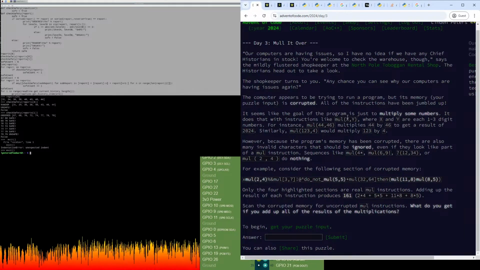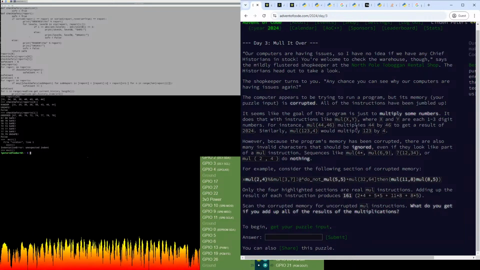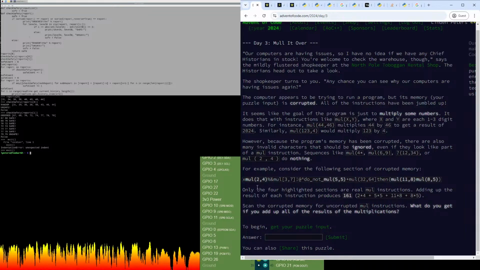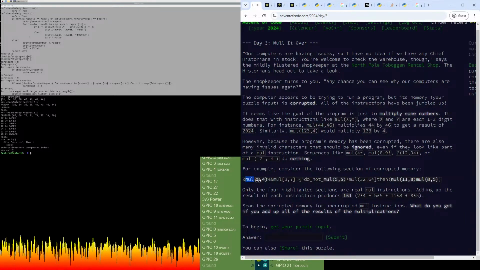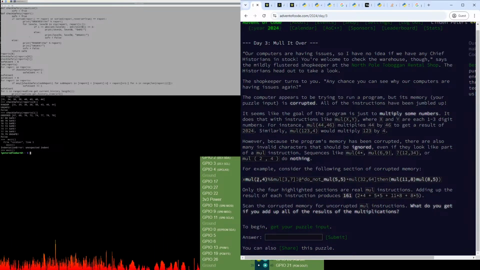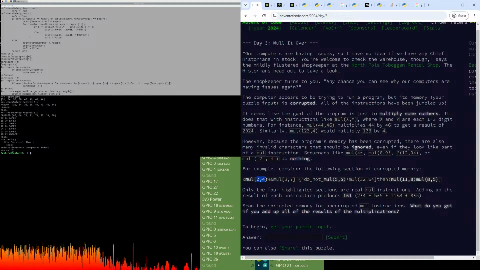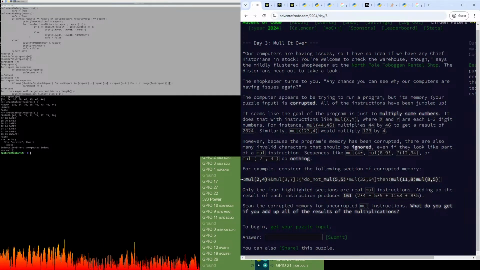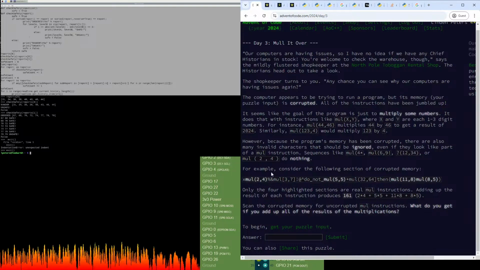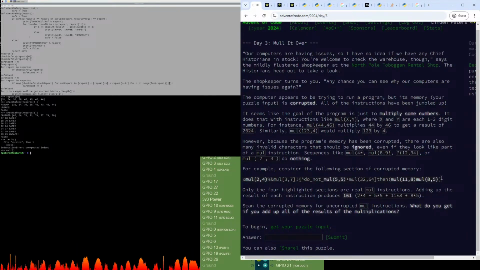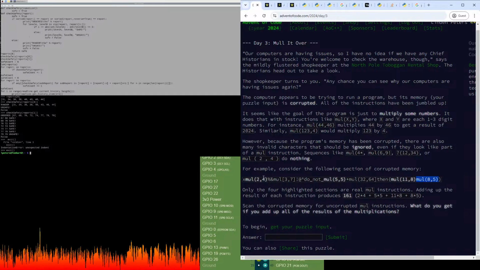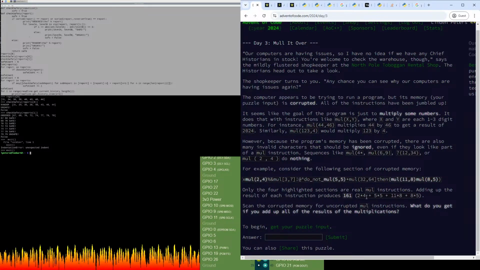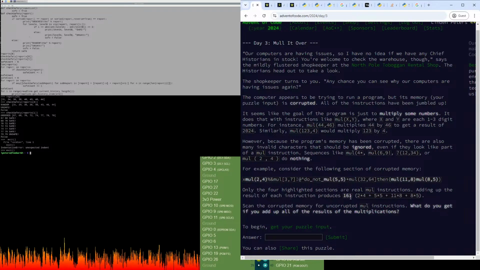So what we need to do is write a regular expression that will scan through any line of input and just look for mul, bracket, with 1 to 3 digits, comma, 1 to 3 digits, and no other characters, and it'll just return all of those, and then we'll process each one individually. Just evaluate them and add it all up.